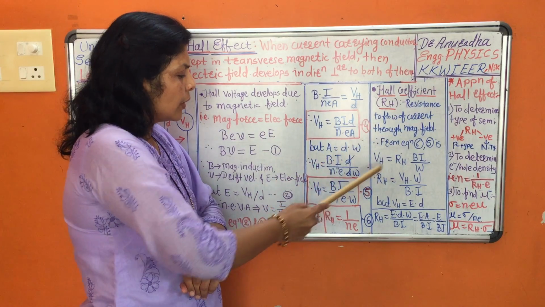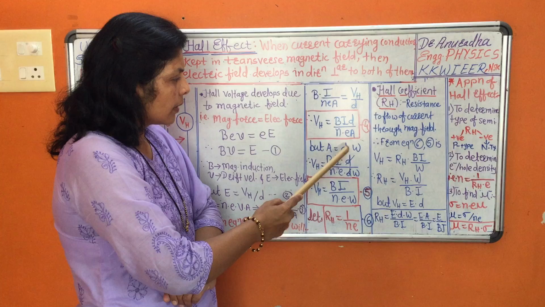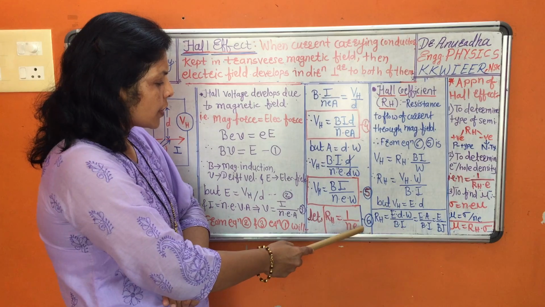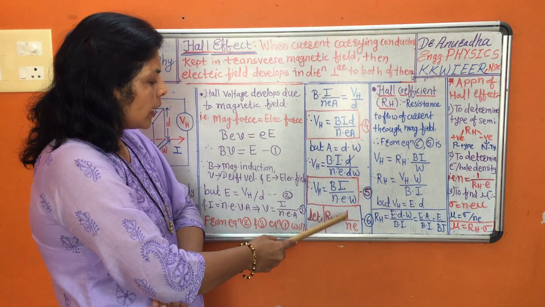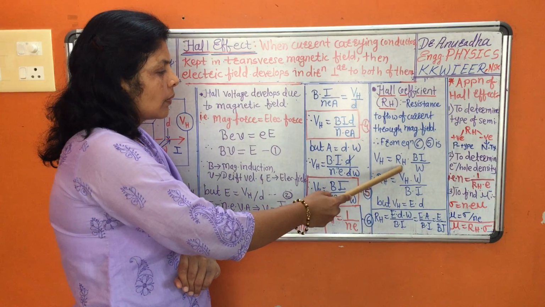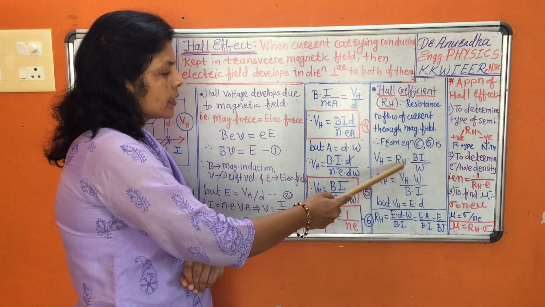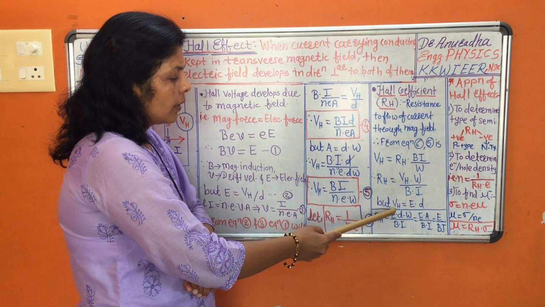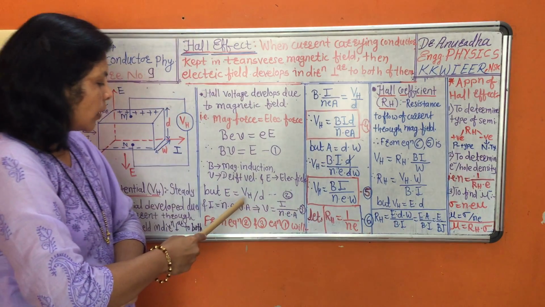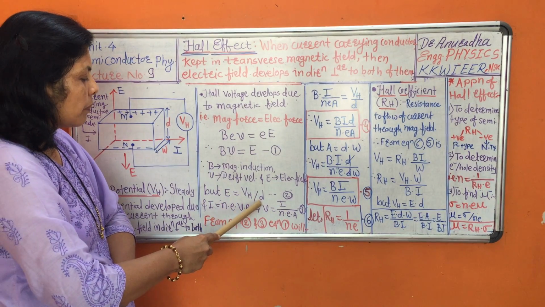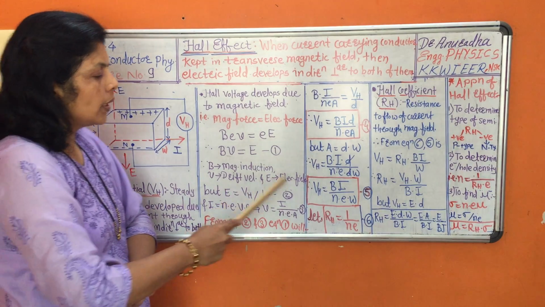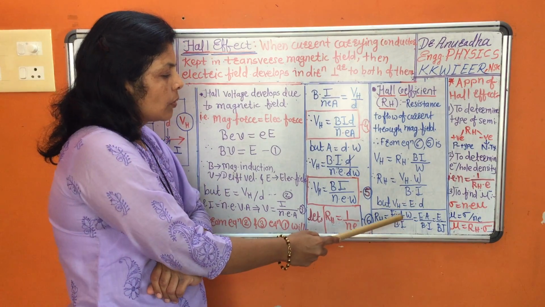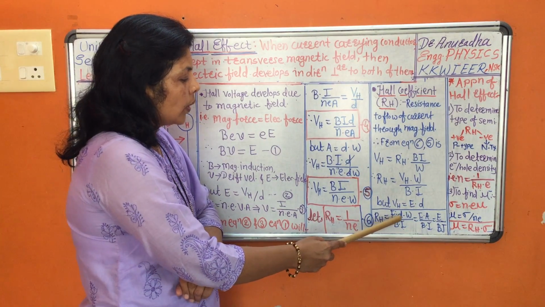You can replace this term. Now let us reconsider equation number 5 and substitute equation number 6 in it. So 1 upon Ne you can replace as RH. That is equal to RH into Bi upon W, so RH is equal to Vh into W upon Bi. Now Vh is equal to E into D, as per equation number 2, E is equal to Vh upon D. So replace Vh by E into D, and we will get RH is equal to E dW upon Bi.